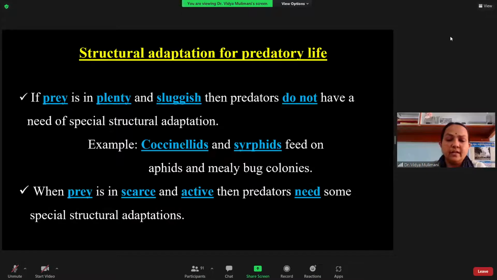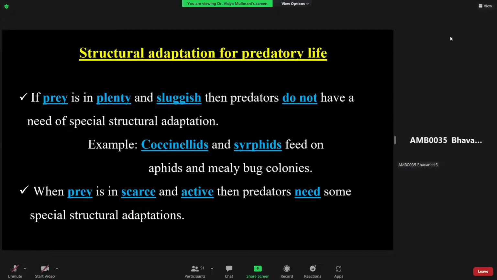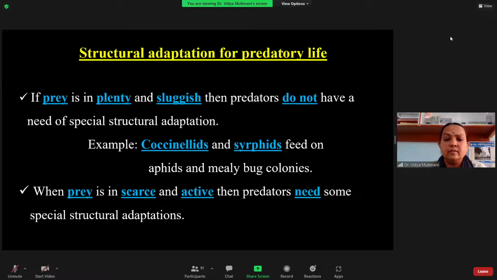What do you find in the head character? What are the structures that are being modified in the head? What do you have in the head? If you are not answering, I will just close the class here. What are the structures you find in the insect head? Mouth parts. So you have the mouth parts, then labium, mandible. Mouth parts is just, don't go for the parts, whatever you have.